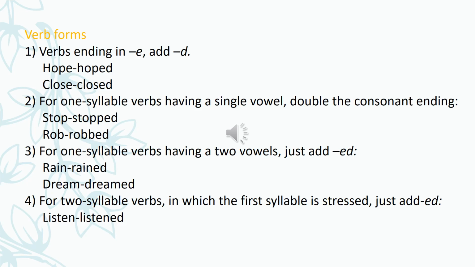Fourth, for two syllable verbs in which the first syllable is stressed, just add ed. Listen. See here it's breaking: listen. So the first syllable is stressed, and that's why ed is added. It is two syllables because there is a break in sound.